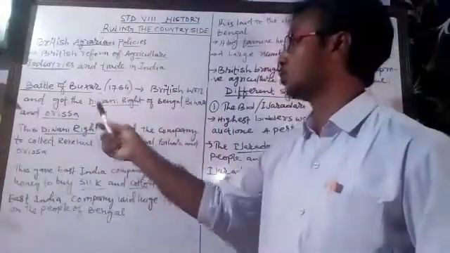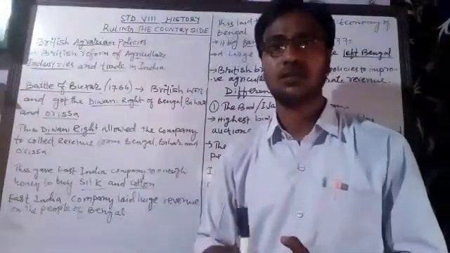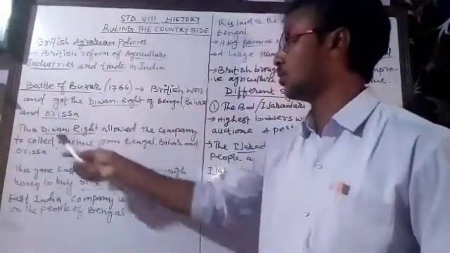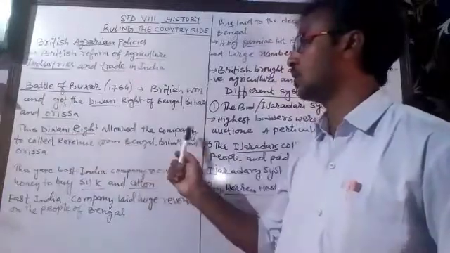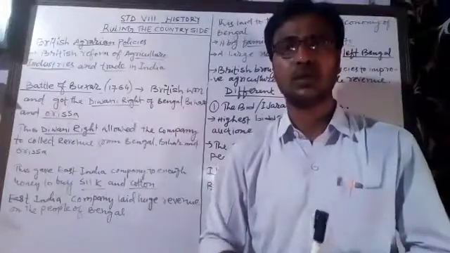Now the second question is, what is Diwani right? Diwani right means the right to collect the revenue. Diwani right allowed the company to collect revenue from Bengal, Bihar and Orissa. So I hope you understand.